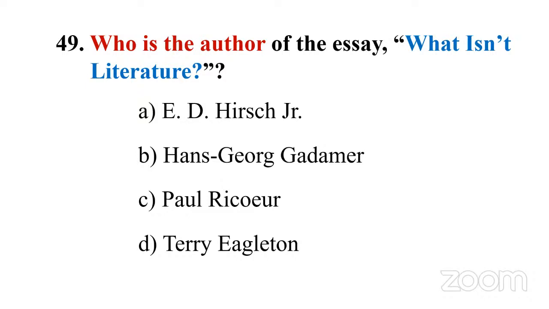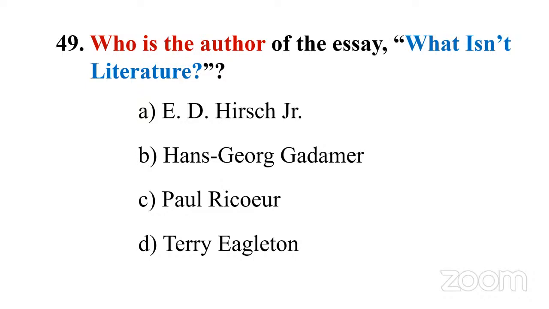I know this is a tough question. Even finding where this essay is from is tough. So sometimes you have to go with the instinct, because we get the toughest questions, right? This I would say is the toughest question, but we can eliminate one option if you know certain context. For instance, one option is odd here, Terry Eagleton, because Terry Eagleton is a Marxist, whereas the others are all philosophers associated with a particular school of thought. And Terry Eagleton is actually known for an essay called What is Literature? So at least you know that you can eliminate one option. Then you are left with actually three, right?